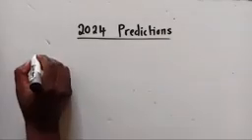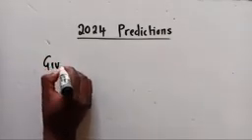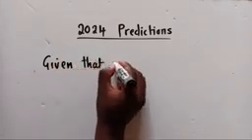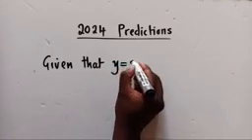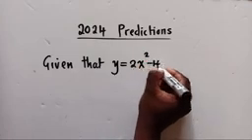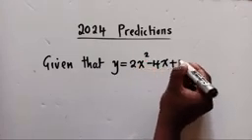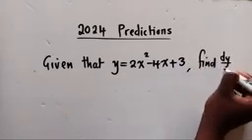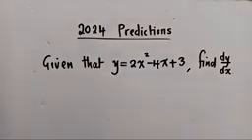Keep on following. So the next question is like this: given that y is equal to 2x power 2 minus 4x plus 3, find dy dx. Find dy dx. So what is our dy dx?